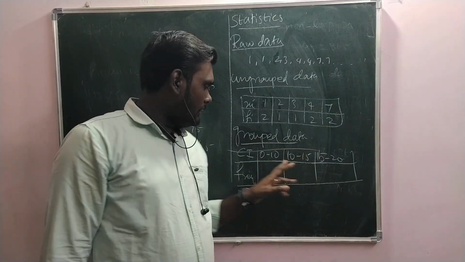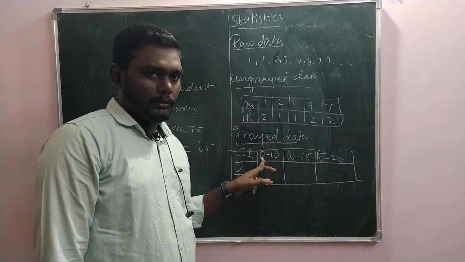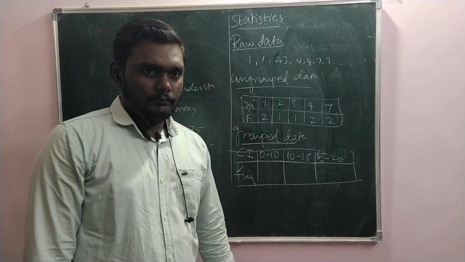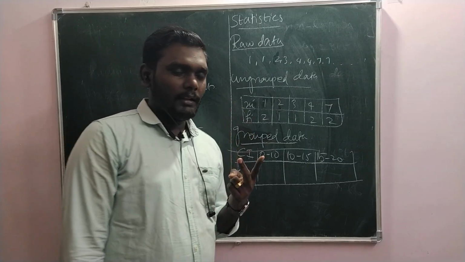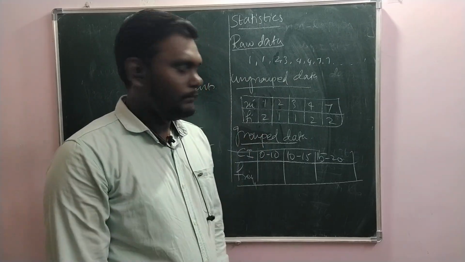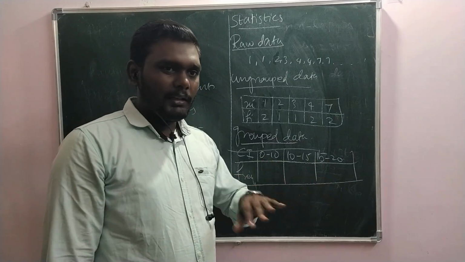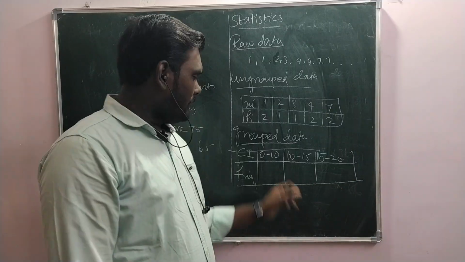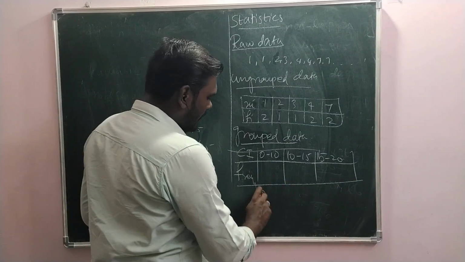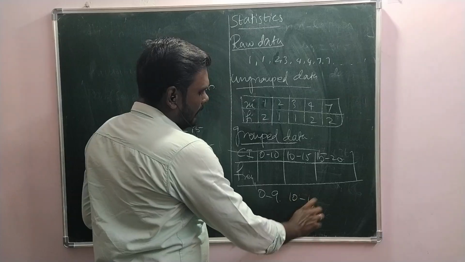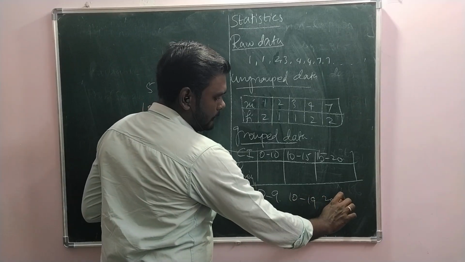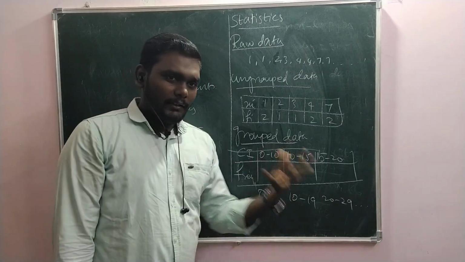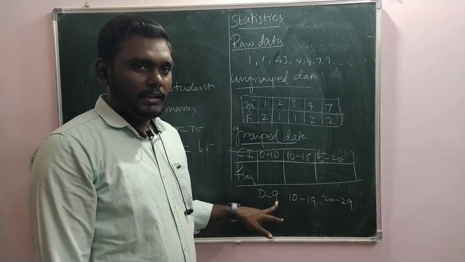The first number is called the lower limit. The next number is called the upper limit. This upper limit is not always included. There are two kinds of series: inclusive series and exclusive series. This is an inclusive series, everything is included. Exclusive means something will be left. For instance, we will have 0 to 9, 10 to 19, 20 to 29, like that. Here, as we said, the upper limits are not included.